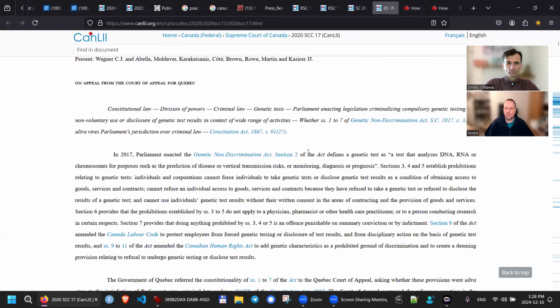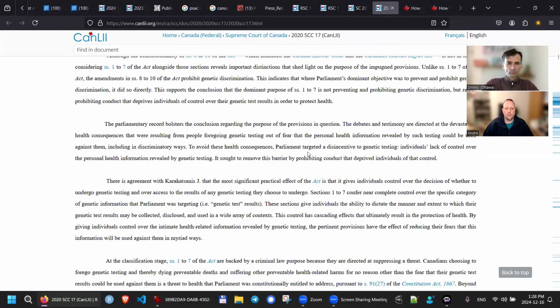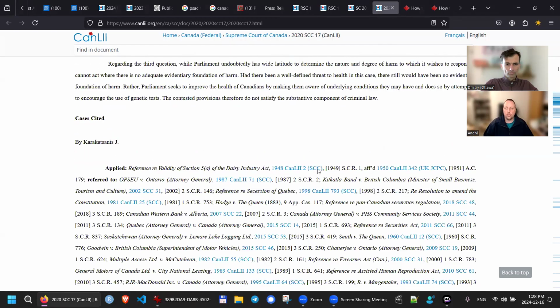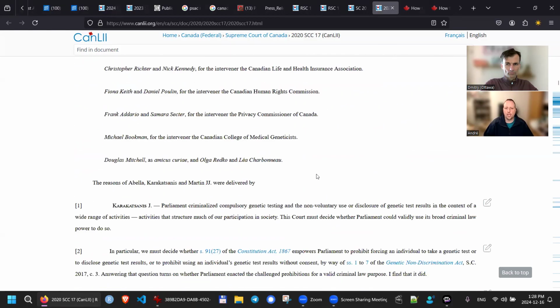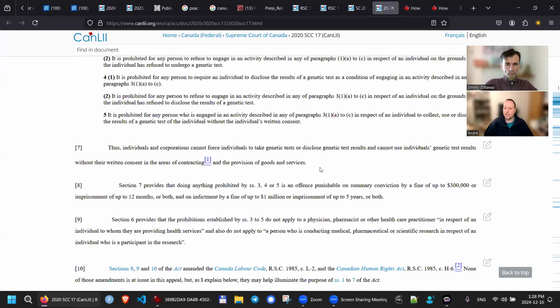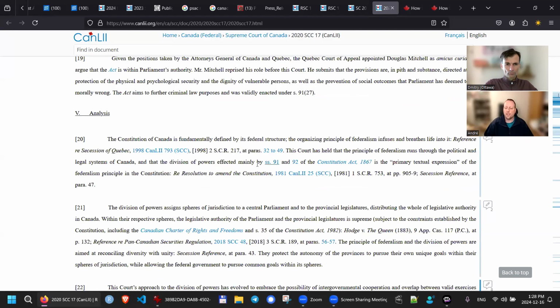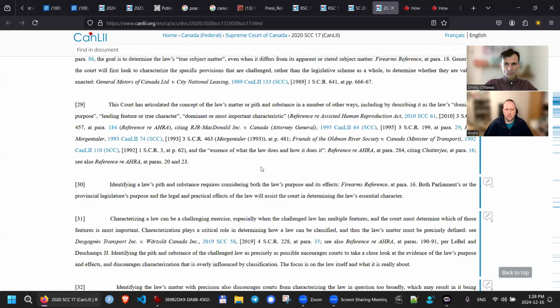And if you look at paragraph, I think it's 124, it will say that the definition of genetic test within the Genetic Non-Discrimination Act is a narrow health definition only. And in the Canadian Human Rights Commission, that's what they said. They basically said, well, it's only for a test that analyzes DNA, RNA, for example, to see if you're going to have Parkinson's or cancer. And that's the genetic test they're talking about. So if you go to paragraph 124 or 126, I think, around there.